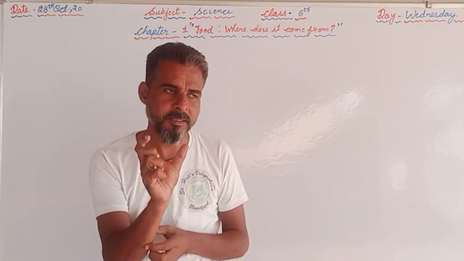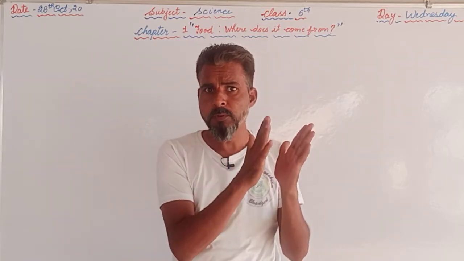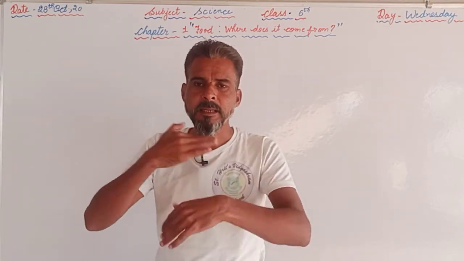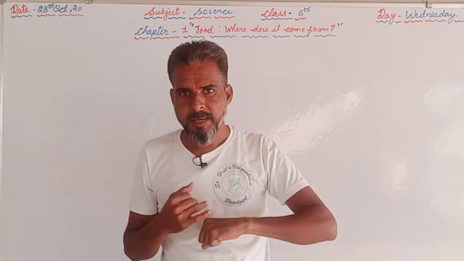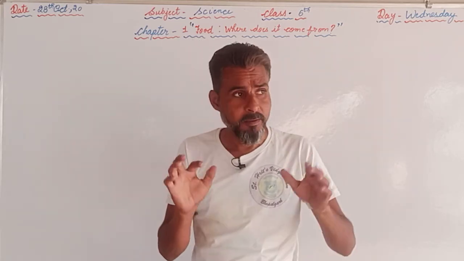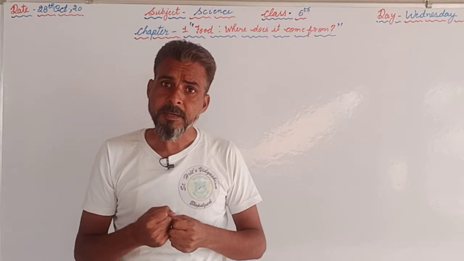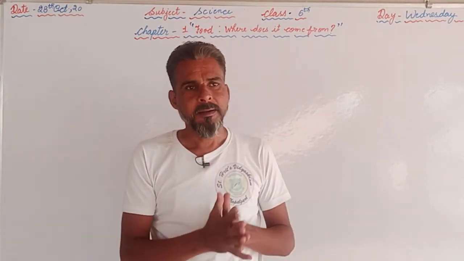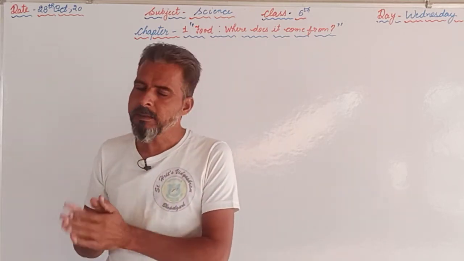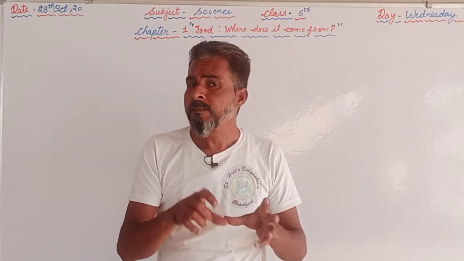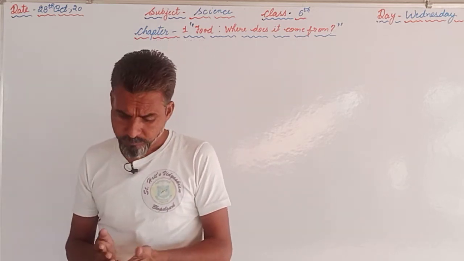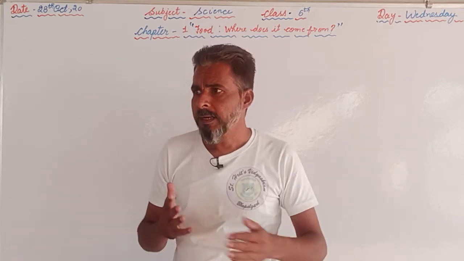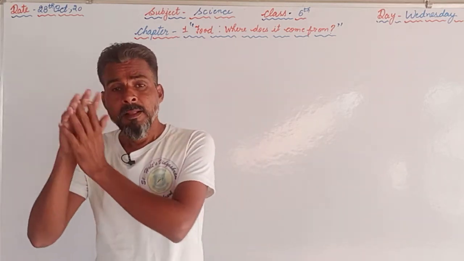That word photosynthesis is made up of two words, photo plus synthesis. Photo means the light, synthesis means making process. With the help of light and the green pigment due to which the plants appear green, that is the chlorophyll, with the help of chlorophyll and the sunlight, they prepare their food, and that process is known as photosynthesis.